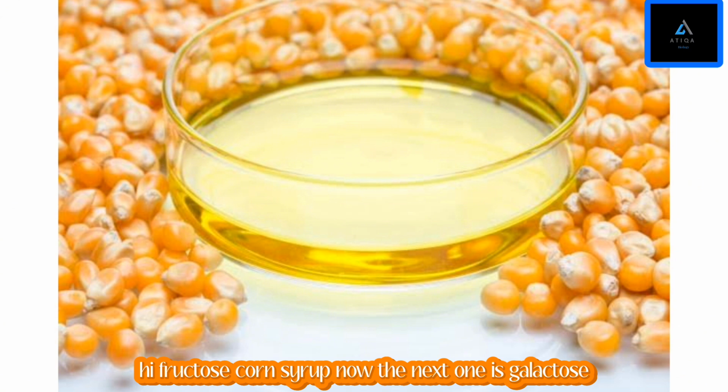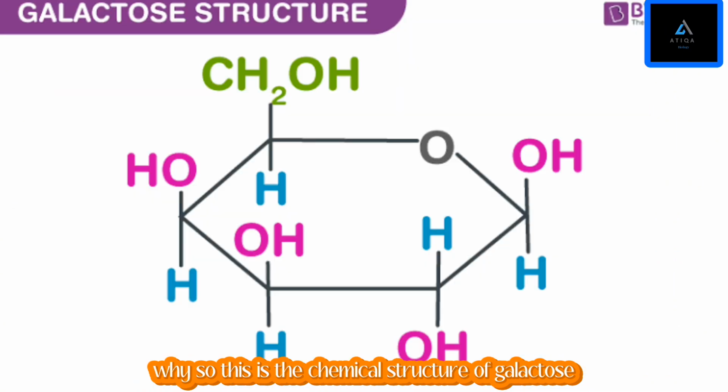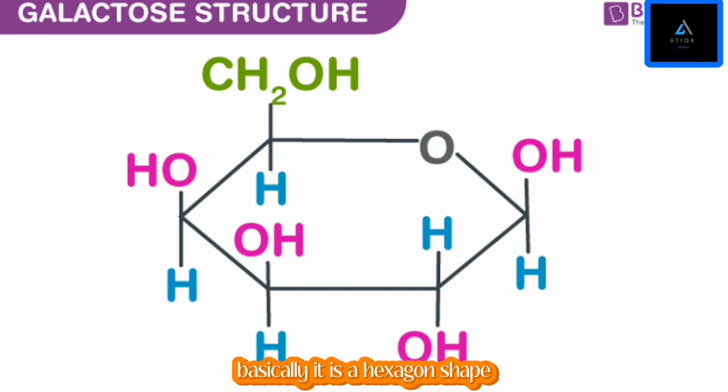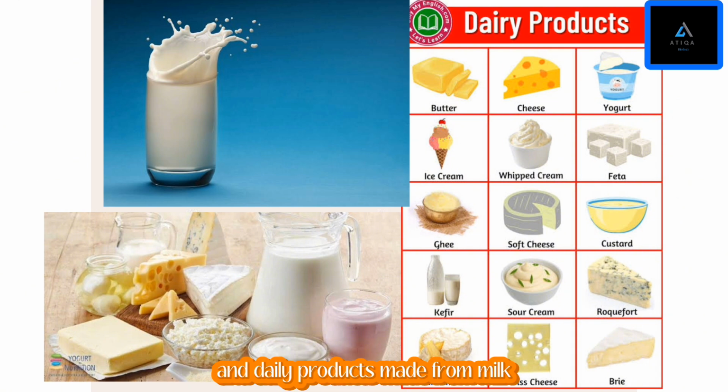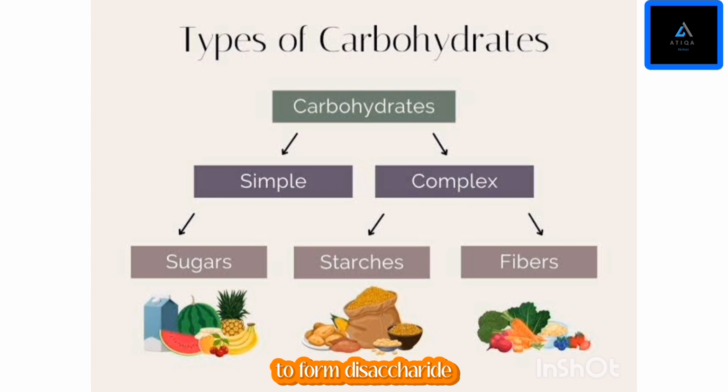Now the next one is galactose. So this is the chemical structure of galactose. Basically it is a hexagon shape. Food sources of galactose: galactose is found in milk and dairy products made from milk, but it's almost always linked to a glucose to form a disaccharide. We rarely find it in our food supply in monosaccharide form.